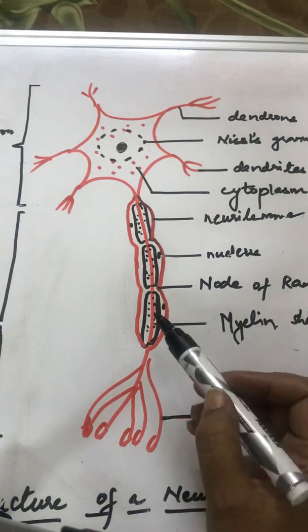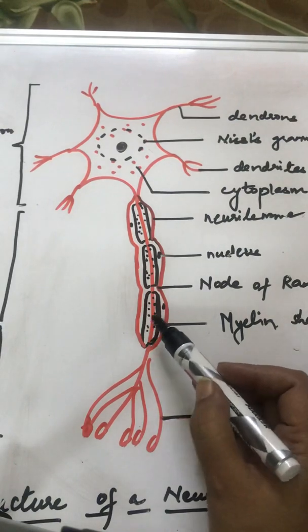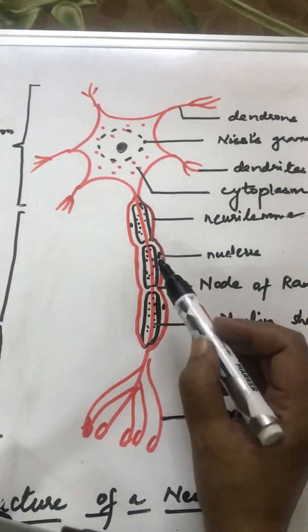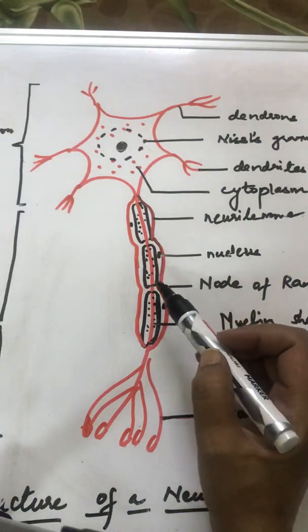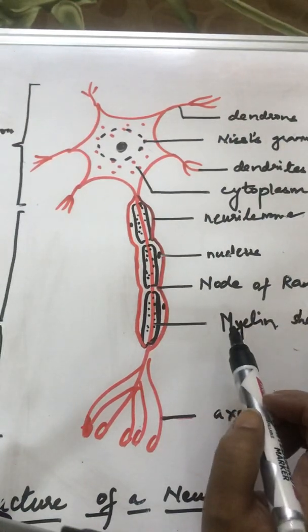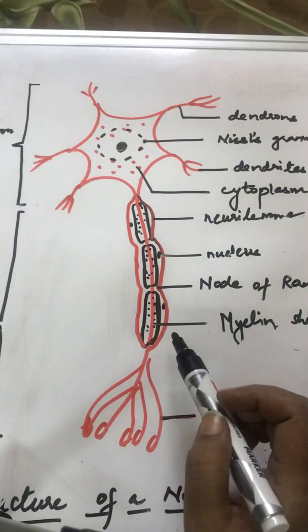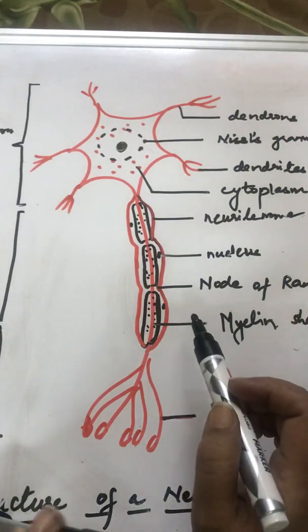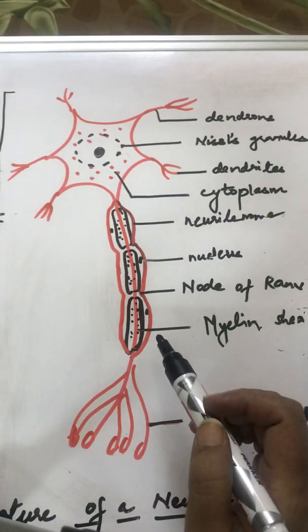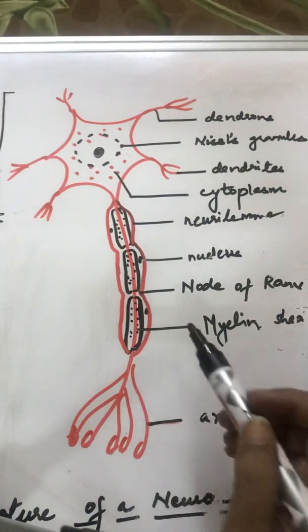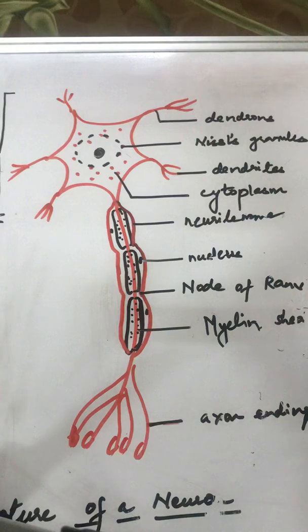If you take a closer look, you'll find there are two coverings present on the axon. The inner one, which has been shown with black dots, is called the myelin sheath. It may be present in a neuron, it may be absent. The neurons which have a myelin sheath are called myelinated, and the ones which lack them are called non-myelinated.